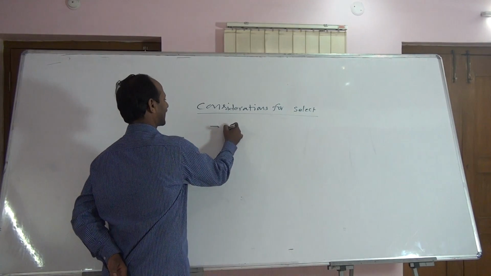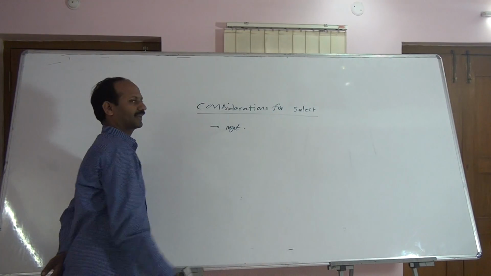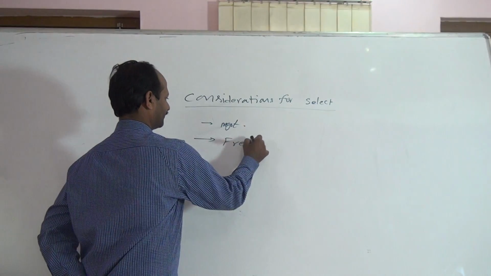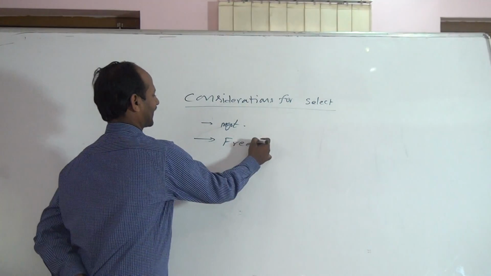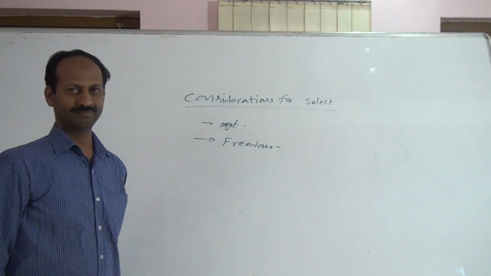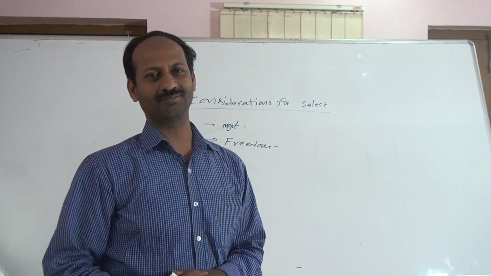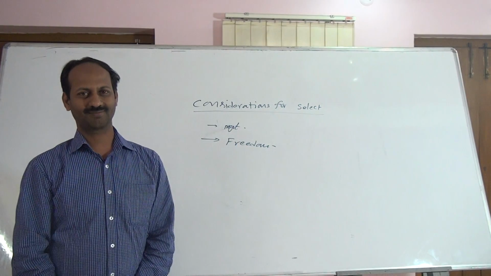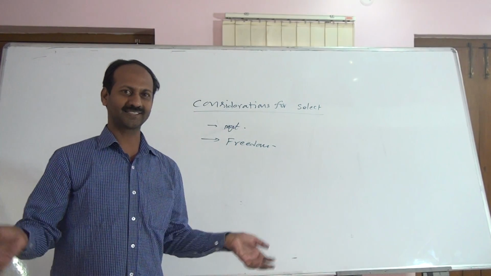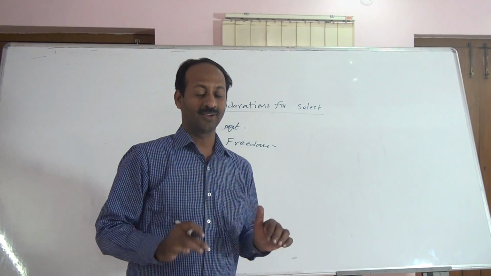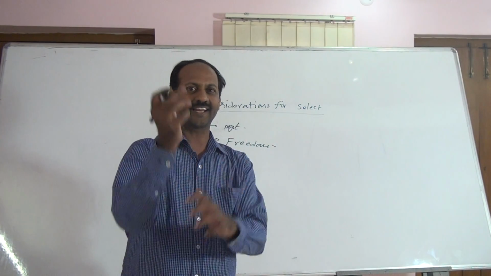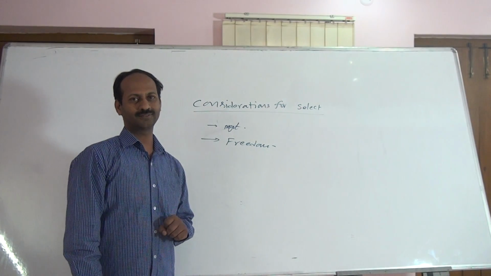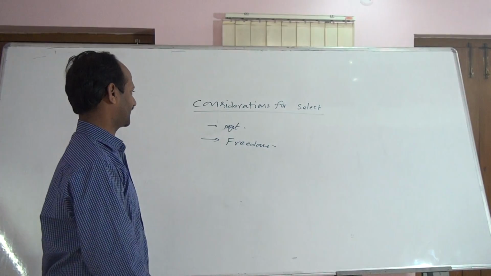Accounting policies will be selected by the management of the organization. They have the freedom to select accounting policies. Even though they have the freedom, at the same time they have some limitations. Within those limitations, they can enjoy the freedom. Those points are contained in AS number 1 for selection of accounting policies.